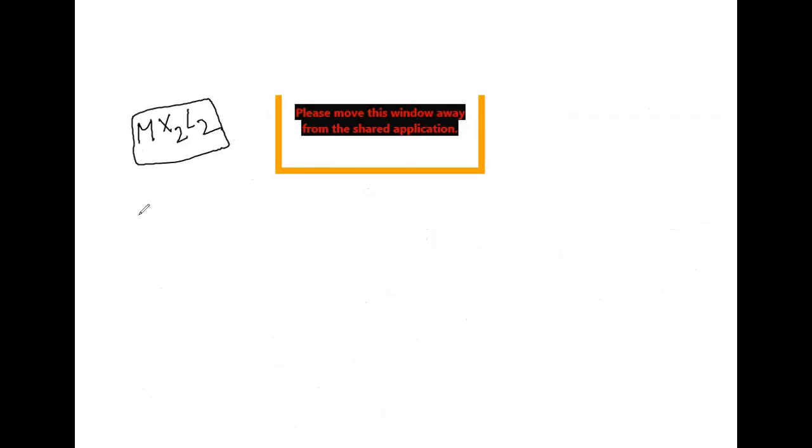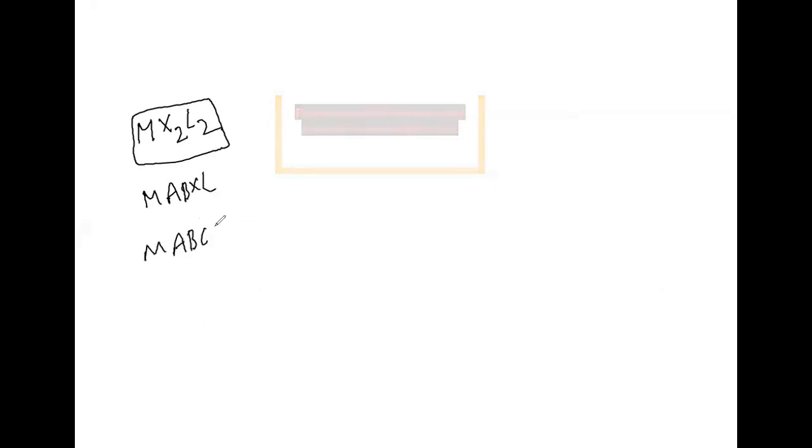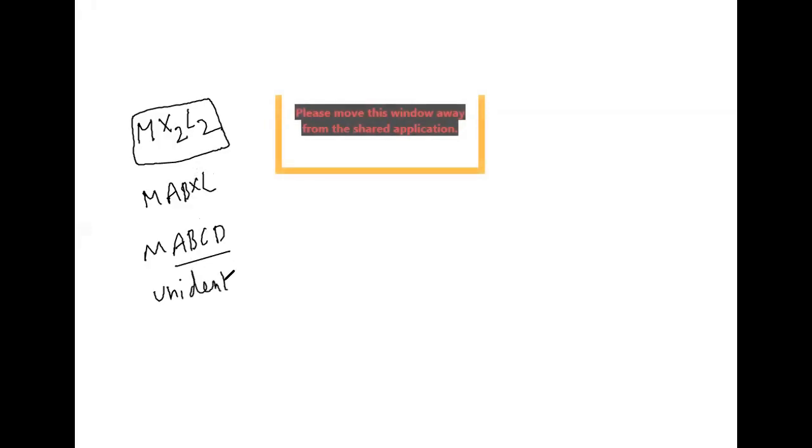Then the next one, we can take as MABXL, or we can consider this as MABCD. A, B, C, D are all unidentate ligands.